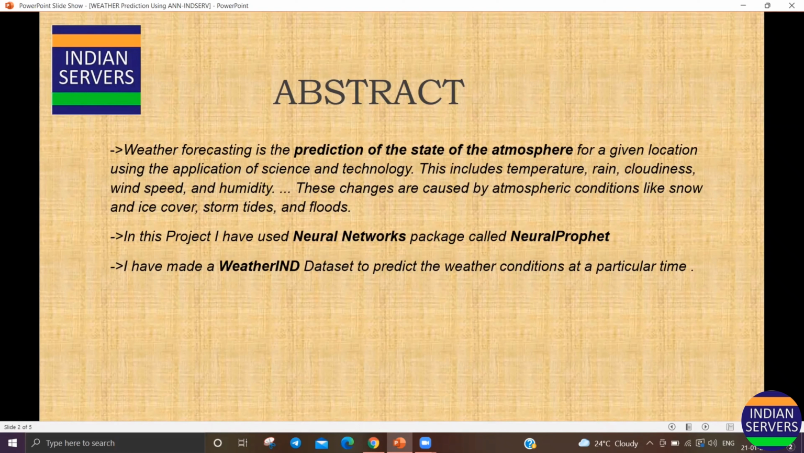In this project, I'm using a neural network package called NeuralProphet. NeuralProphet predicts the future values of a variable based on past observations, which means it takes in examples already done in the past and predicts the future for the coming days. Here I'm using the Weather India dataset to predict the weather.